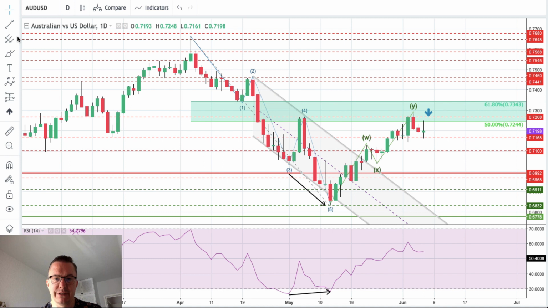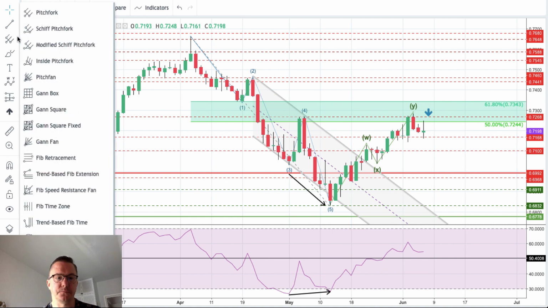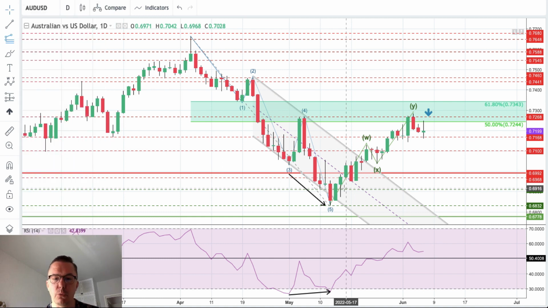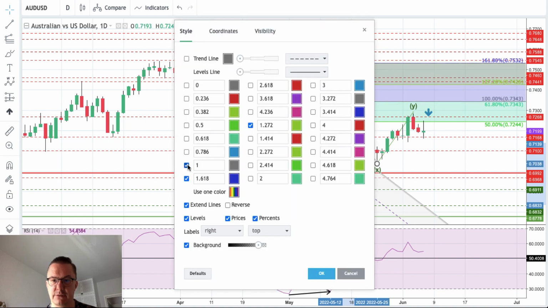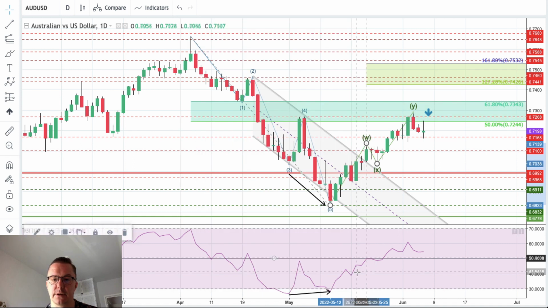I'm just wondering whether the wave Y is longer or in line with the wave W. Let's take a look at what the 100% is. Yeah, 100% is lower. However, 61% is here. So no Fibonacci measurements here yet.